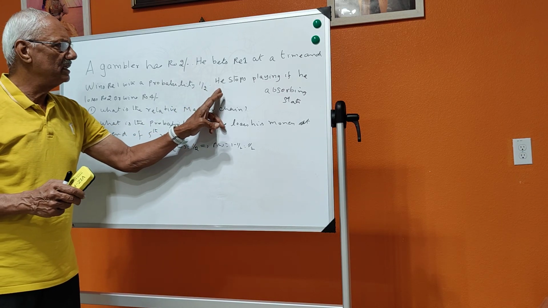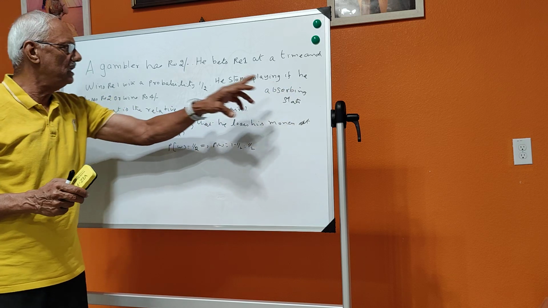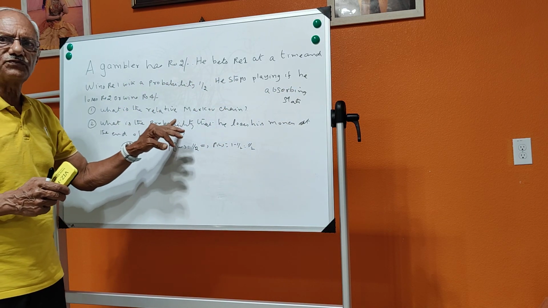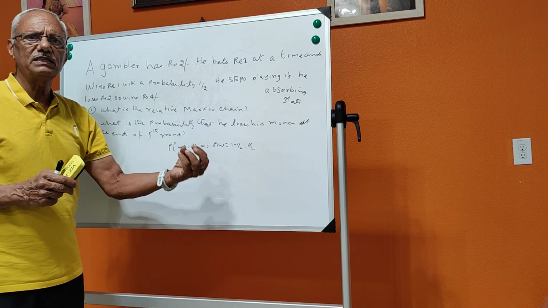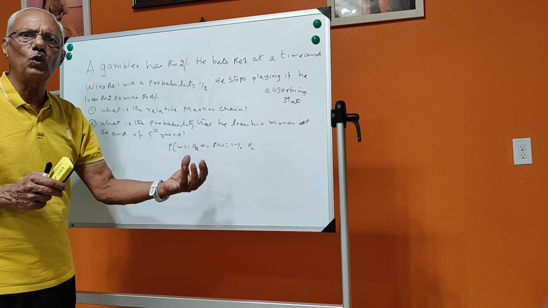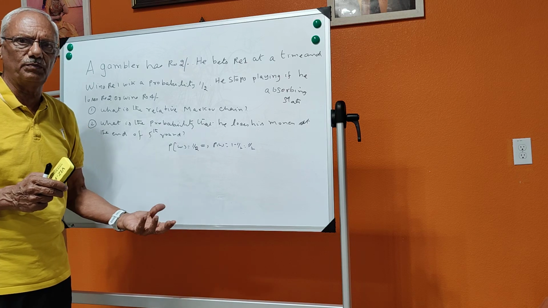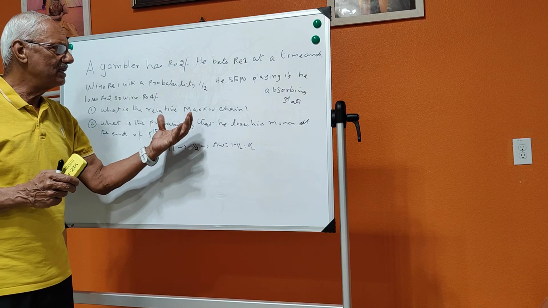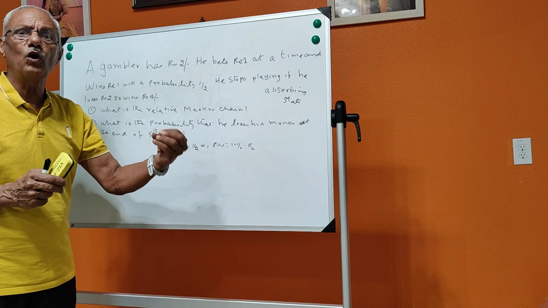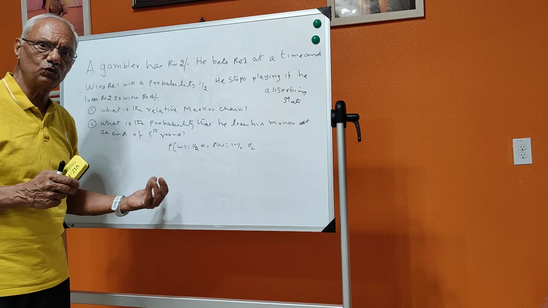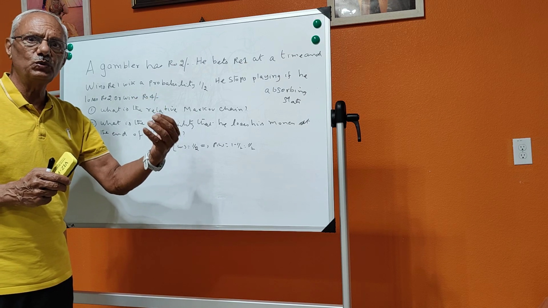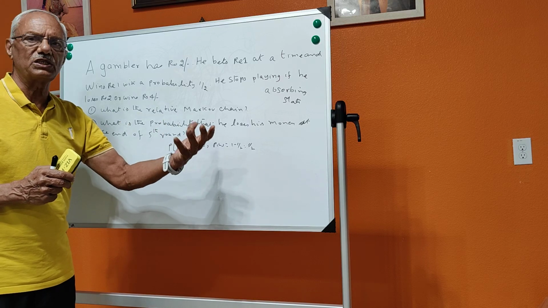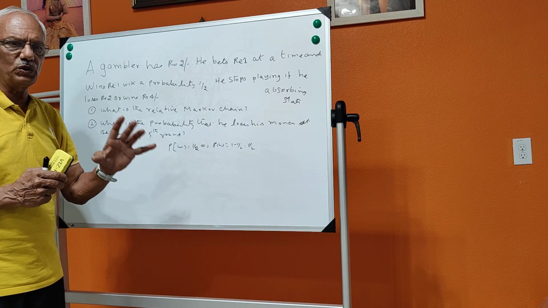Then another thing that is given is he stops playing if he loses rupees 2 or wins rupees 4. That means he plays with 2 rupees. If he loses all his money, that is 2 rupees, then he stops playing. And if he wins 4 rupees, 4 plus 2, 6 rupees, when it comes to 6 rupees, he quits the game. So in both cases, he quits the game.